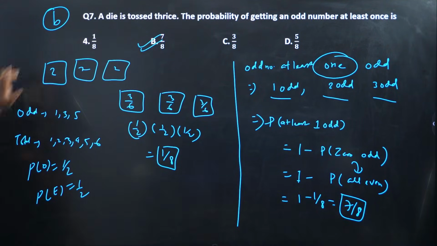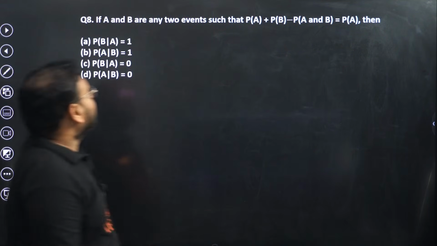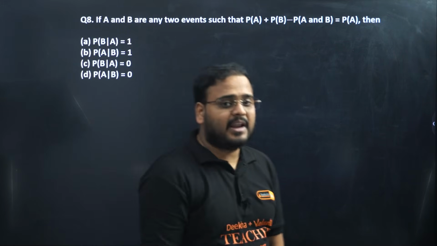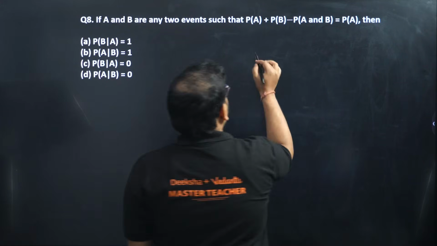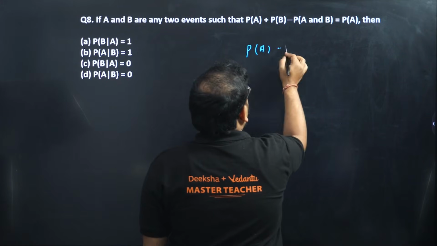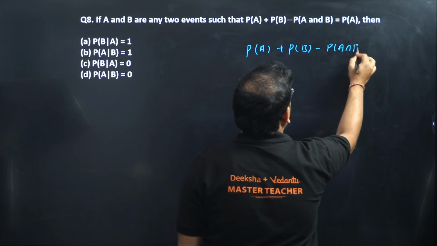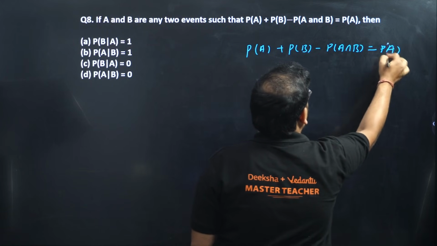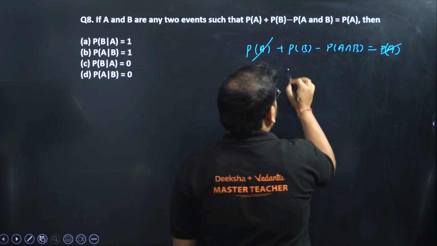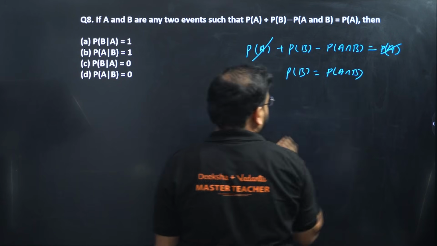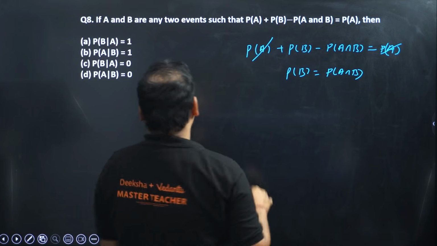Question number 8 now. If A and B are any two events such that PA plus PB minus P of A intersection B is PA. PA cancels, so I'm getting this as PB equals P of A intersection B, right? Check here.